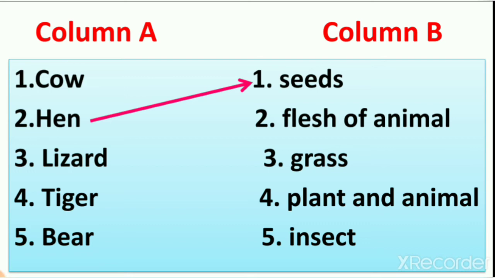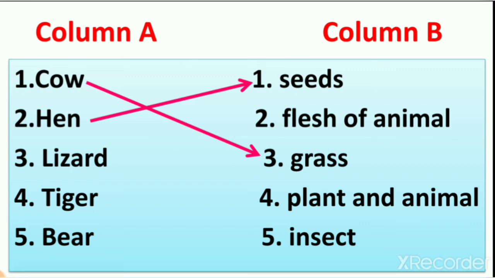And number 5, insects. So from this, what is the cow eating? Yes, number 3. So we joined number 1 with number 3 because a cow eats grass. Now you can understand which animal is eating what. We have options but we have to choose only one answer, right? So first, cow eats grass.